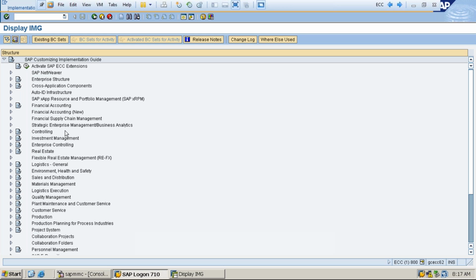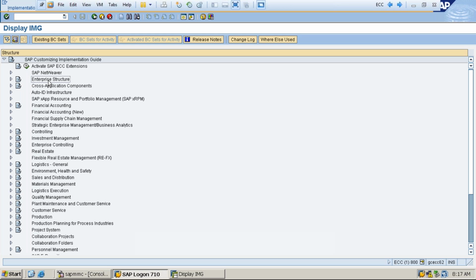So let's find out where the enterprise structure option is and how to go with the path. We can see here the SAP NetWeaver, and then we can see Enterprise Structure. Now what I do, I have to define. When we are coming into some industry and we want to get a job or work in some industry, then we should use the terminology of that particular industry.